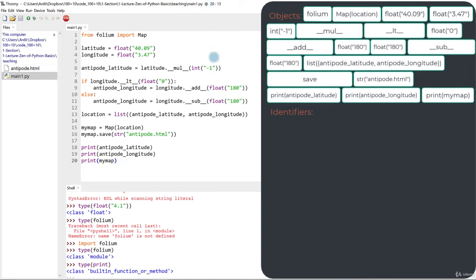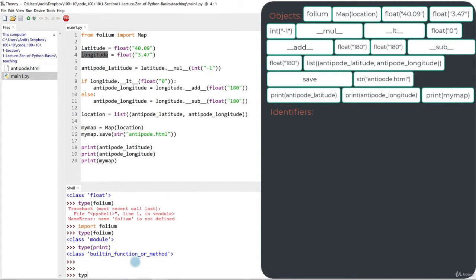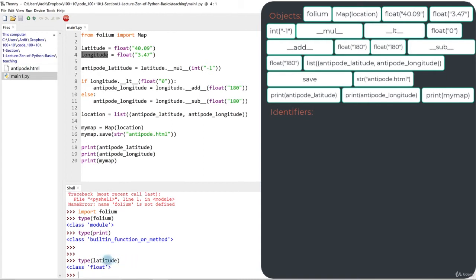Next category is identifiers. Identifiers are just names we assign to objects. Latitude, longitude are identifiers. Now, type will work for identifiers as well, but that doesn't mean that latitude is actually an object. The object that latitude represents, which is this thing here, that is the object. So it's like John is a person, but the entity person is actually the object. John is just the name, but we use the name John to refer to that person. So latitude, the identifier here in Python, works as a proxy, so to say.